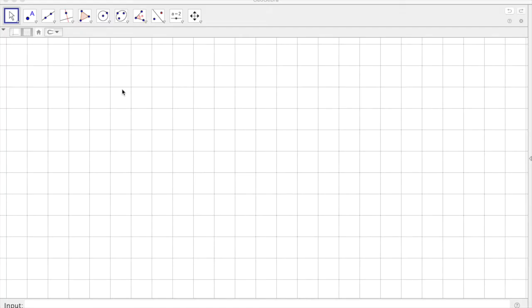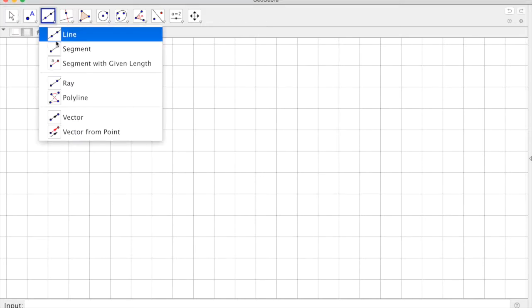Begin by opening GeoGebra. If it's not already on your computer, you can download it for free by going to geogebra.org/download. So today we're going to create a right triangle made up of squares, and we'll be able to observe the squares of each side in order to prove the Pythagorean theorem, that the first side squared plus the second side squared equals the hypotenuse squared. So using GeoGebra, we'll be able to manipulate the figures to see the relationships between them.